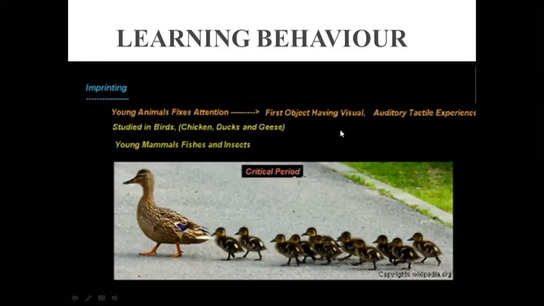So you can say that, students, imprinting is a type of learning in which a very young animal fixes its attention on the first object with which it has visual, auditory or tactile experience, and thereafter follows that object. This is called imprinting. So after imprinting, what is the next type of learning behavior here?